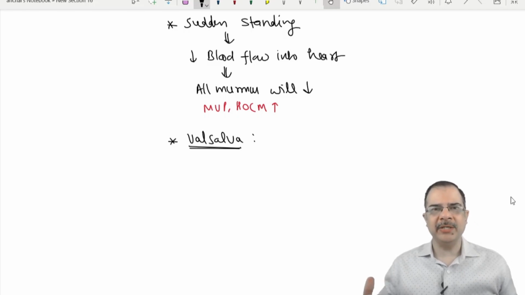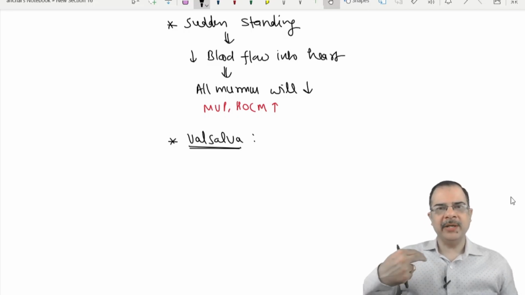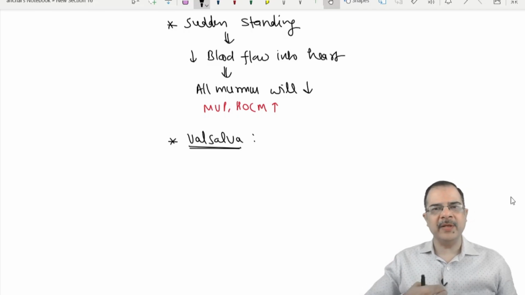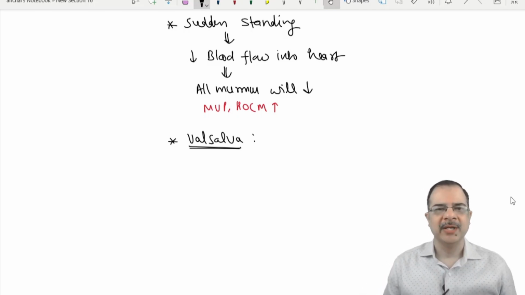Persistent means when the patient is having an expiratory effort, the intrathoracic pressure is increased. So the venous return to the heart is reduced. So all murmurs will reduce, because if the blood is going less to the right side, obviously the blood going to the left will also subsequently reduce. Due to persistent expiratory efforts, there is a positive intrathoracic pressure.